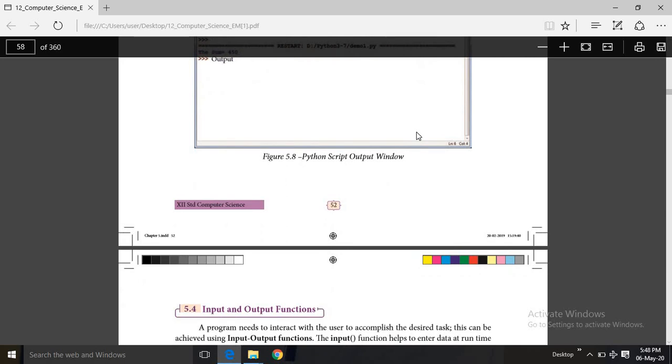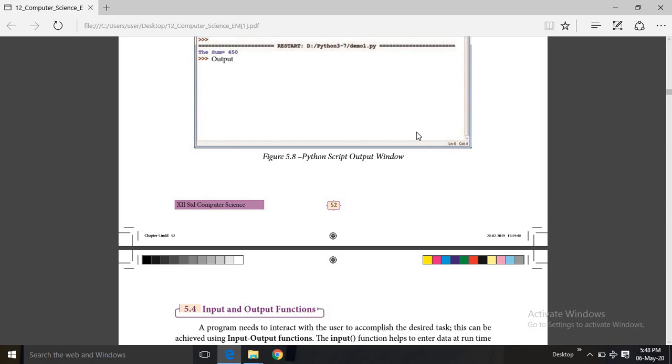So that's all for today. You just had an introduction to Python. You should know what the special features of Python are, how to download the software and how to install it, what the two modes of Python are, and how to execute in both modes. Go through the book and read thoroughly.